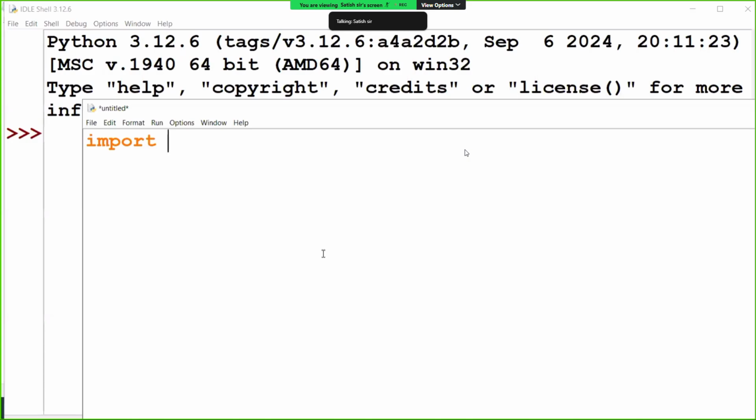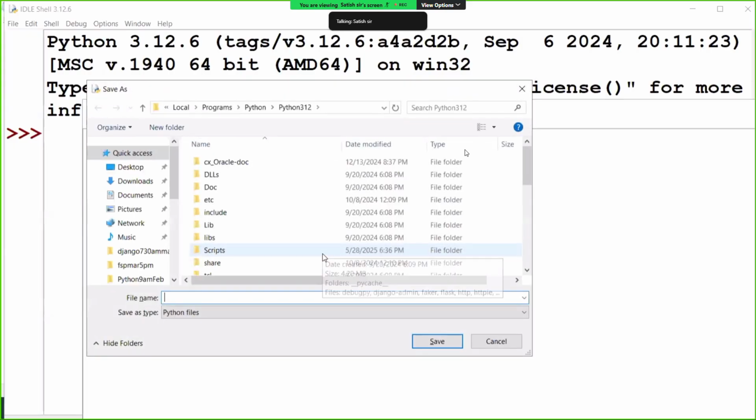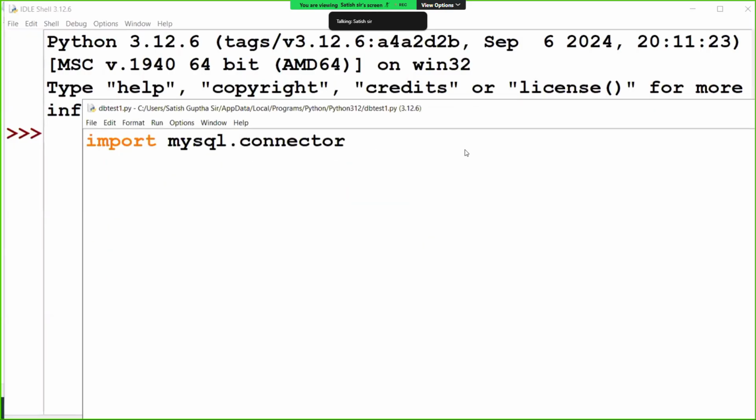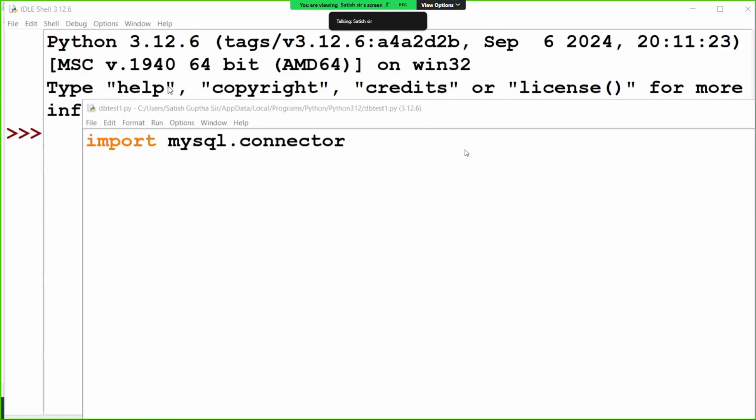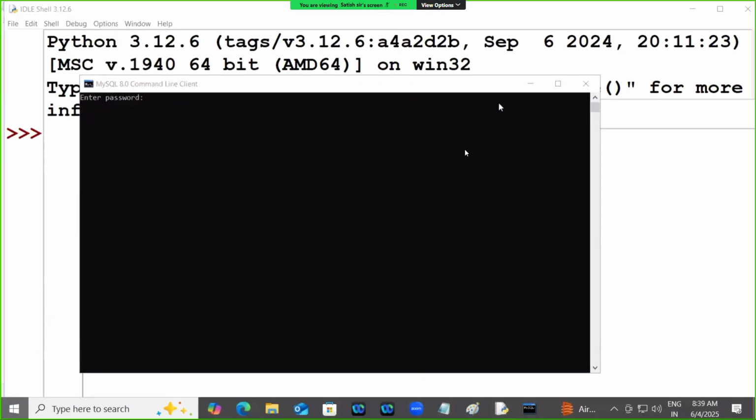Let me tell you with an example. I think everyone knows MySQL. How do we communicate with MySQL? mysql.connector. Now you have MySQL, so open the MySQL command line.